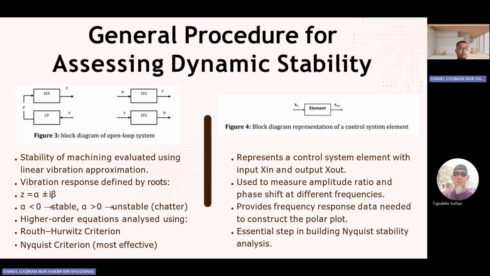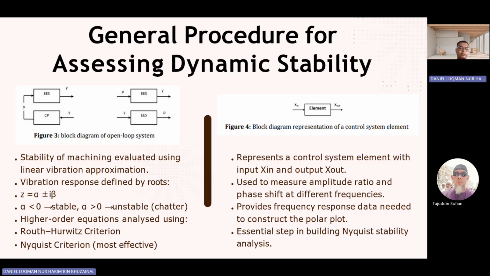The higher order equation is analyzed using the Routh-Hurwitz criterion and the Nyquist criterion, which is the most effective one to be used. But we can also use the Routh-Hurwitz criterion.